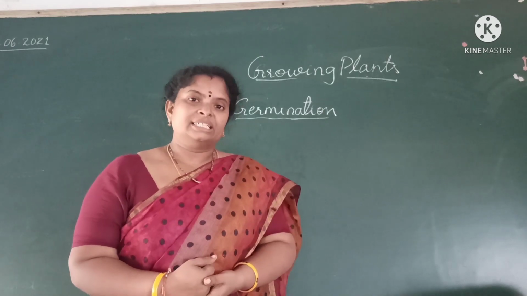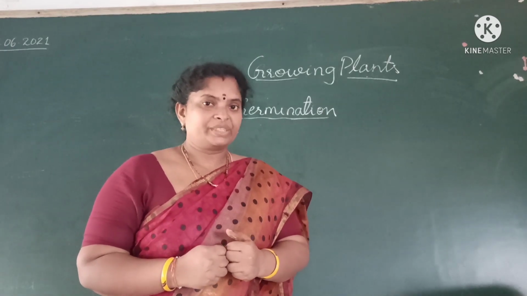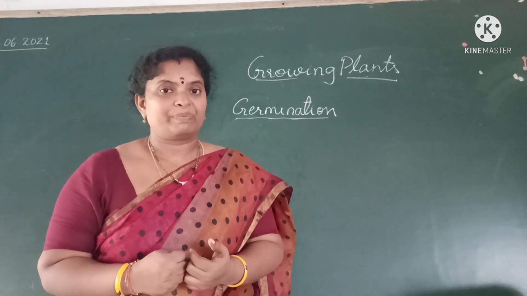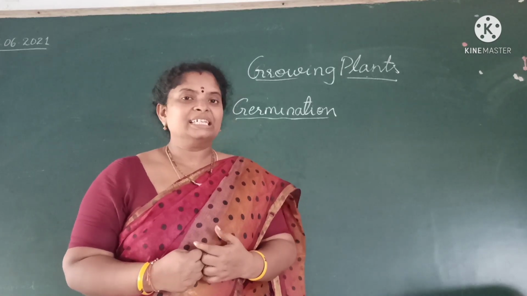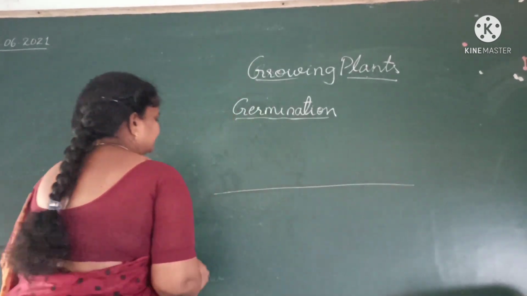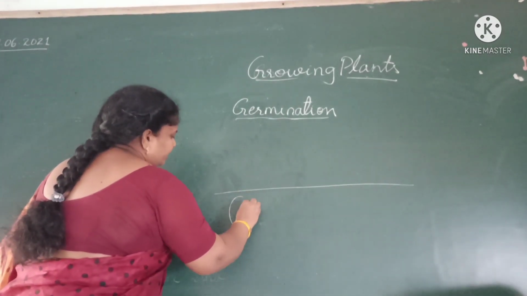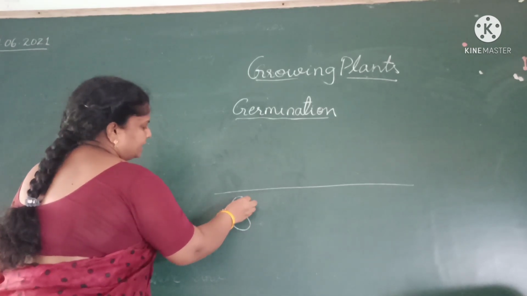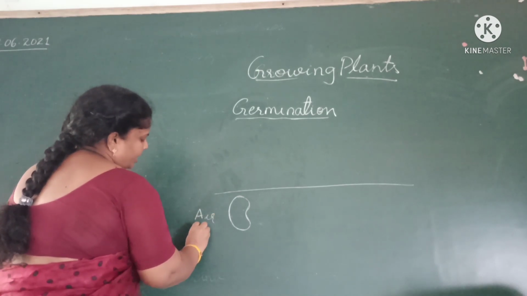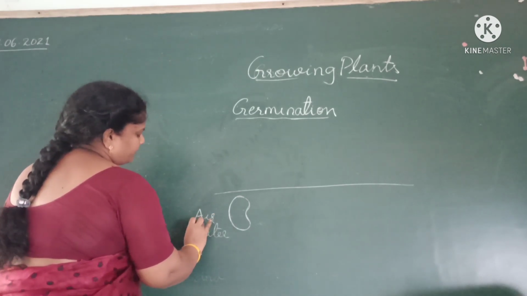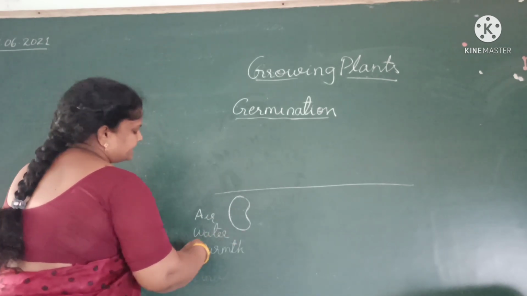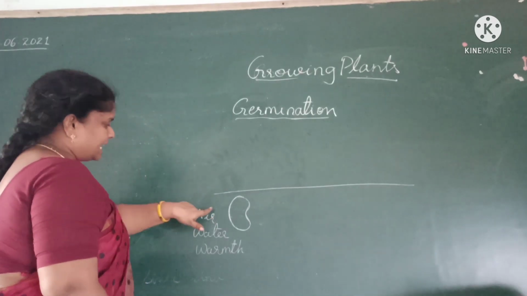Now, let us see the stages involved in the germination of a seed. How a seed becomes a plant. Let us see and learn the drawing also. Okay, see, here this is soil. If we place a seed into the soil, after getting air, water and little warmth, these three things a seed needs.